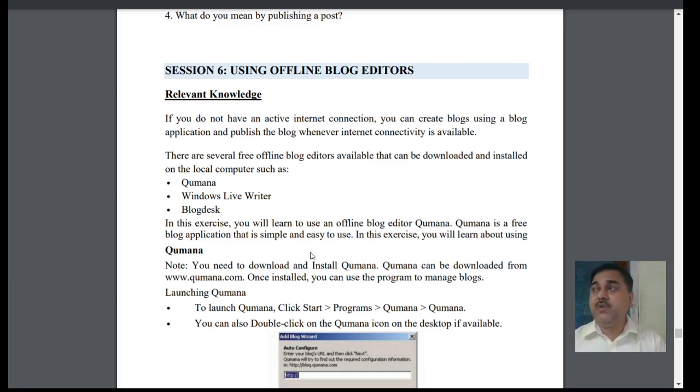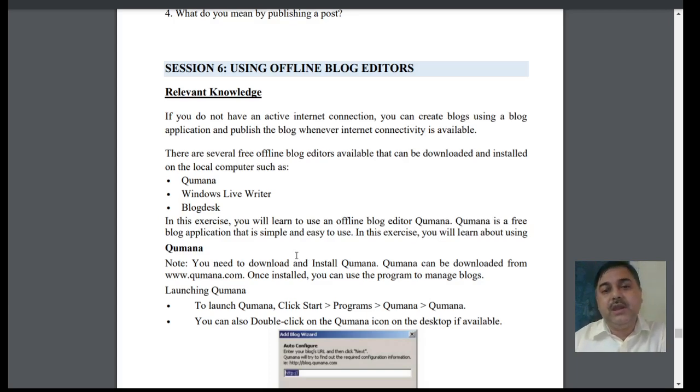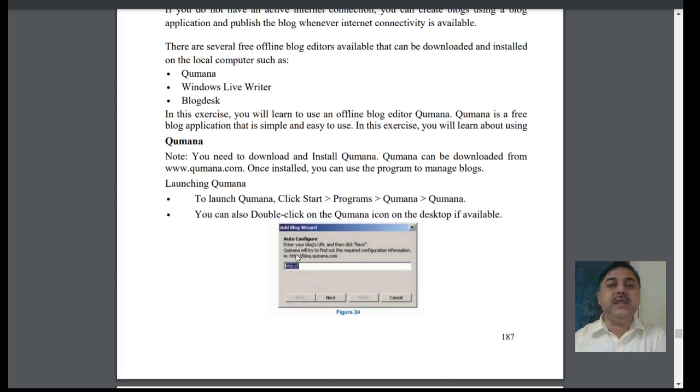Offline blogging is the area where you can make your blog and work on that particular part. You create it offline, and when you are online, then you can send it.